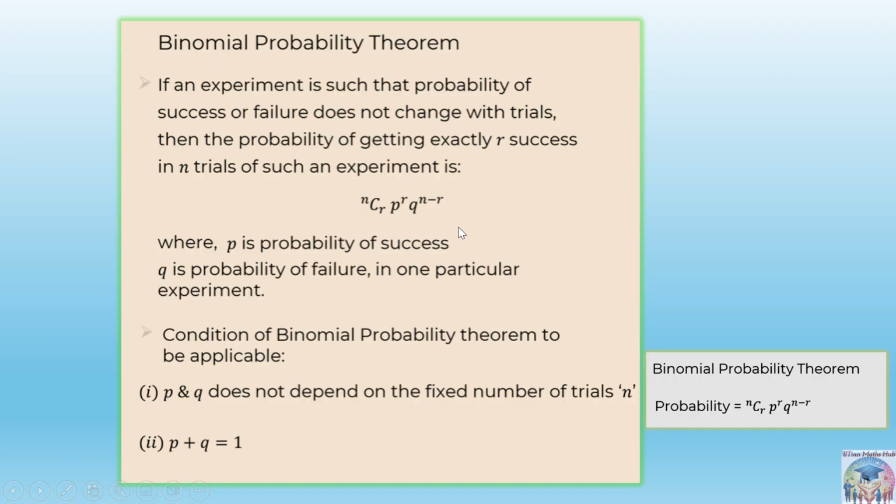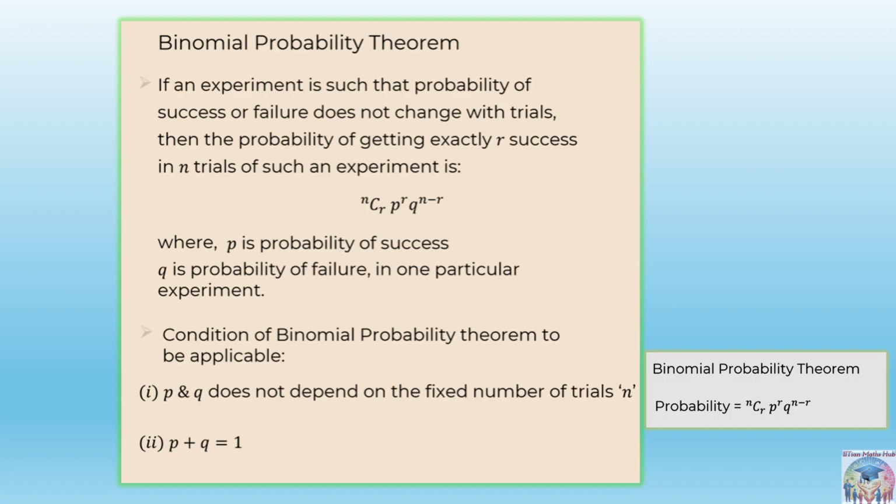The binomial probability theorem says that if there is an experiment in which success and failures are involved, and they do not change with the trials, for example you are tossing a coin and you know that only two possibilities can come, either head or tail. It doesn't matter whether you toss the coin 10 times or 15 times, you already know the success and failure.